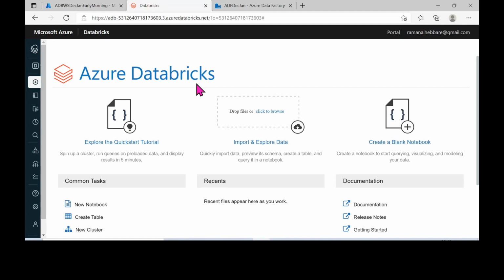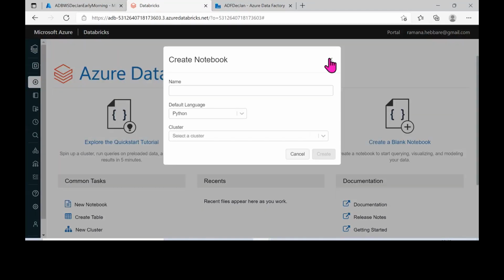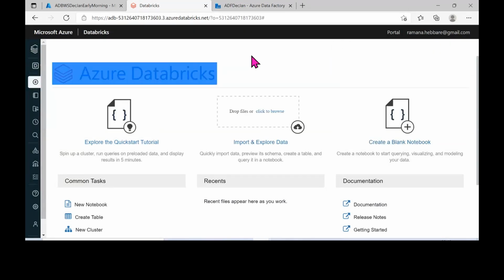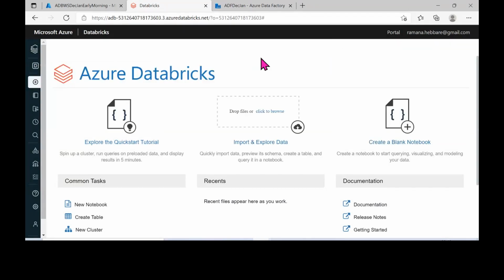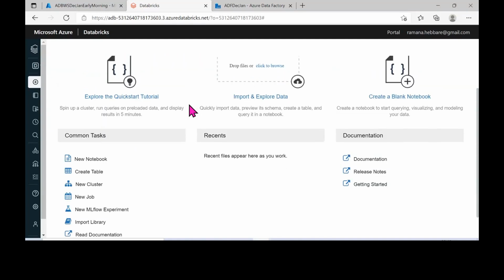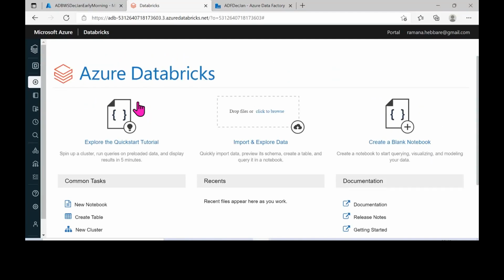This is the portal, the web page. Once you click on launch workspace of your Azure Databricks, this is the main page. Here you can see what all things I have on this workspace, since I have just created it. On this Azure Databricks, if you want, you can explore the quick start tutorial, which will give you some basic concepts.